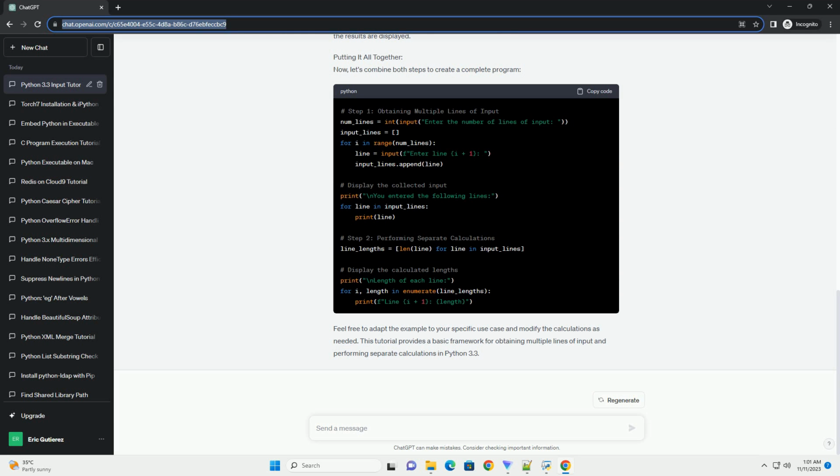Now, let's combine both steps to create a complete program. Feel free to adapt the example to your specific use case and modify the calculations as needed. This tutorial provides a basic framework for obtaining multiple lines of input and performing separate calculations in Python 3.3.